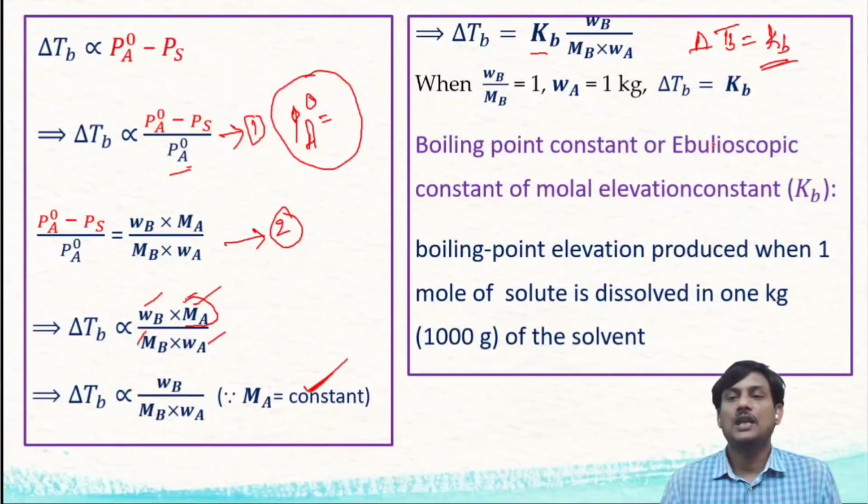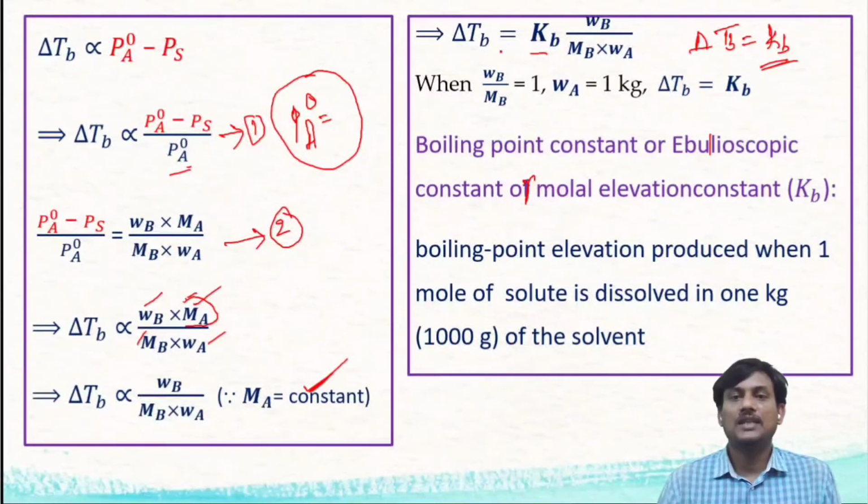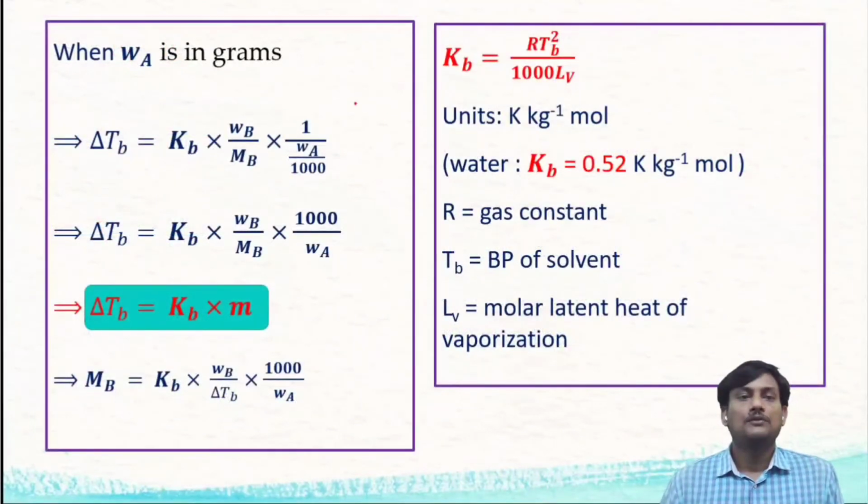Here KB is the boiling point constant. It is also called the ebullioscopic constant, or molar elevation constant. So you have got this relation, delta TB is equal to KB WB by MB into WA. When WA is in grams, you have to divide WA by 1000, because the previous expression is in kilograms.